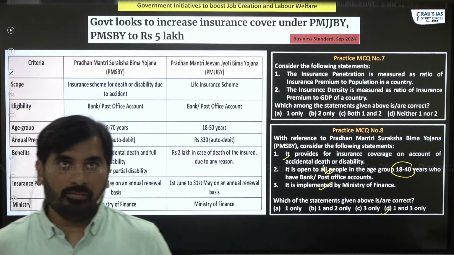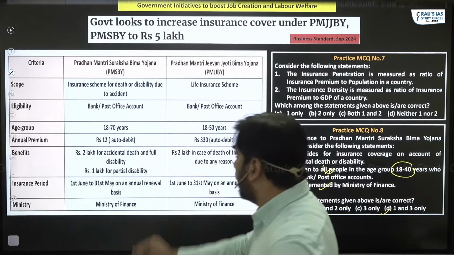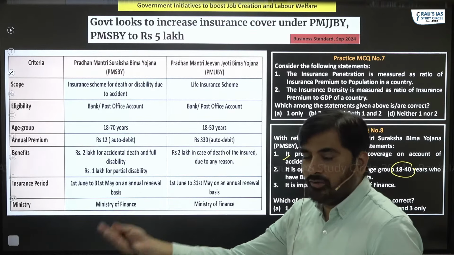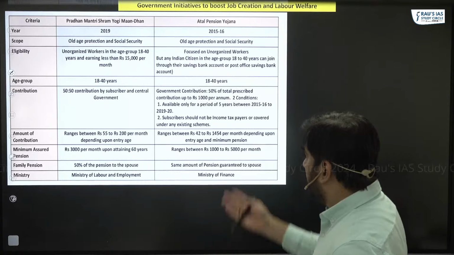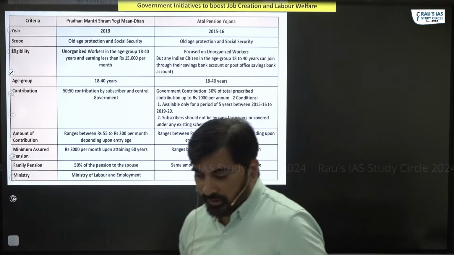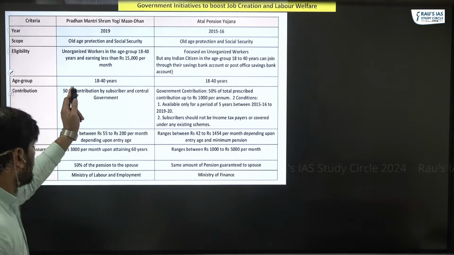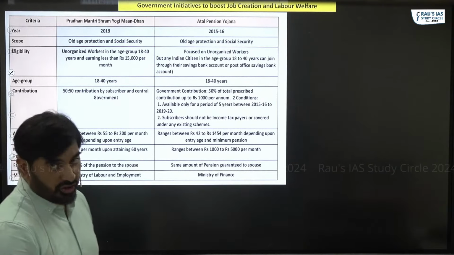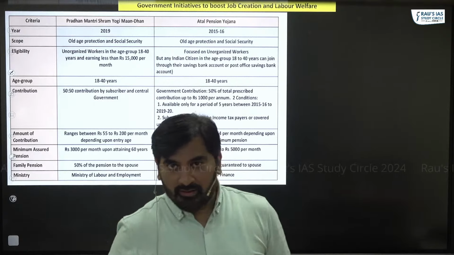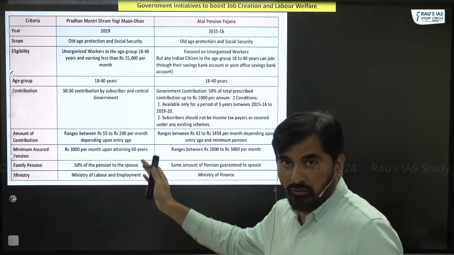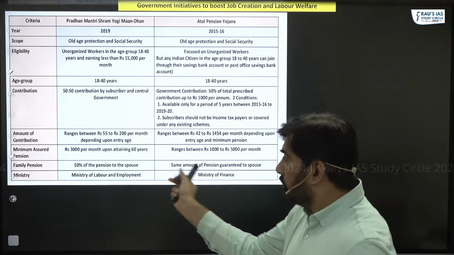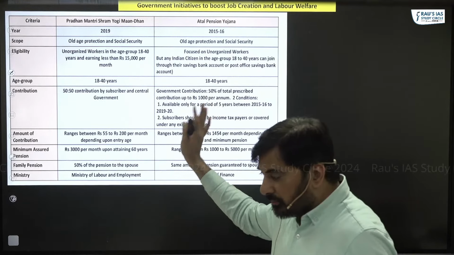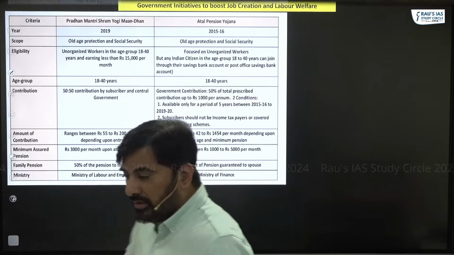So just like how we have discussed these two schemes, there are other schemes related to insurance. You can see this one, it is related to pension, sorry. It is about Pradhan Mantri Shram Yogi Maandhan and Atal Pension Yojana. I have incorporated this in the form of a table so that it becomes easier for you to do a comparison between the two schemes and go through it, right? So please take your time, go through this.